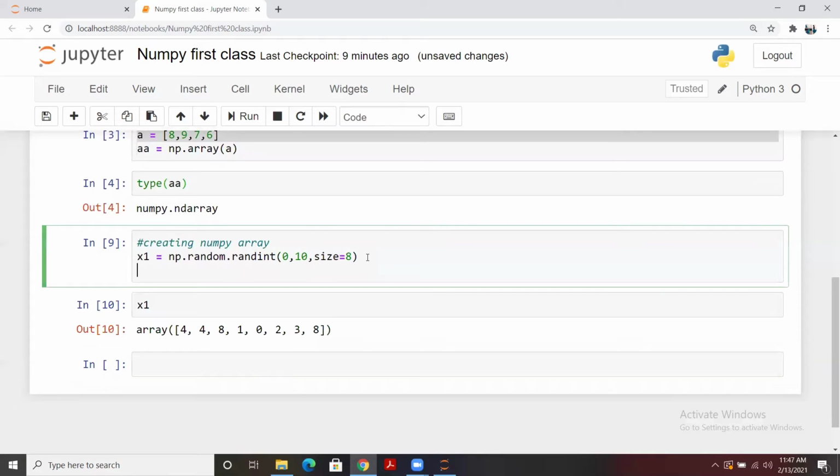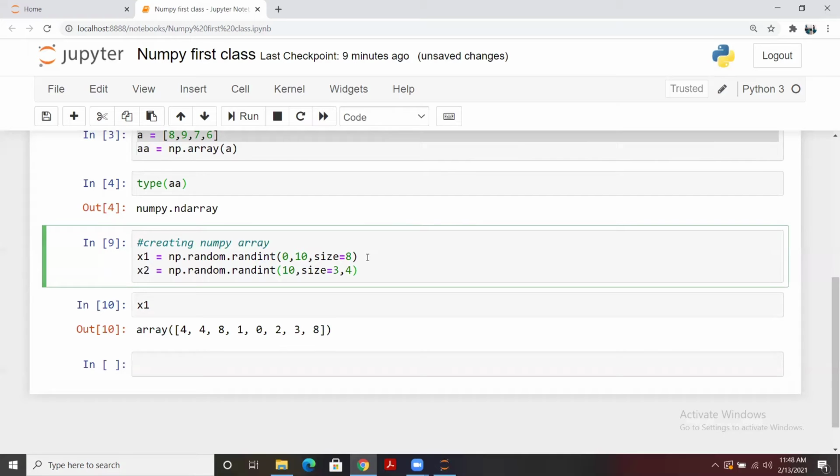Now I'm creating another array which is x2, and I'll be using the same concept, np.random.randint. Here it is. And let's say I write 10, what does it mean? It will start from 0 and go till 10, and for size I need a two-dimensional array, so I have to pass rows and columns as well.